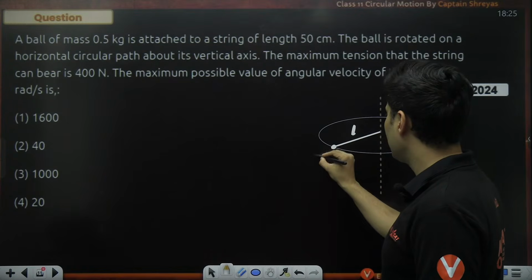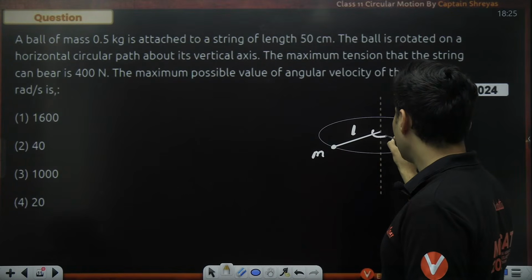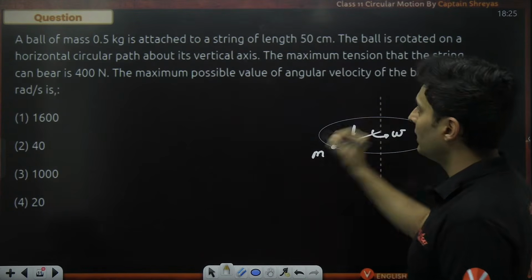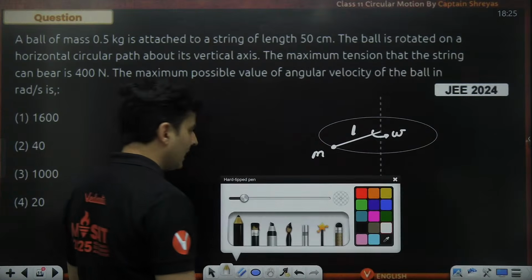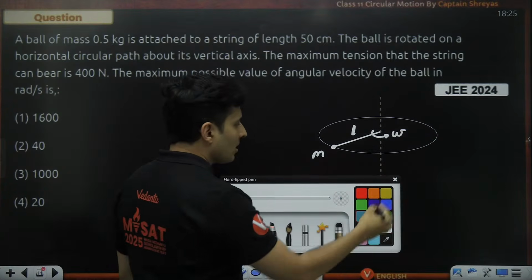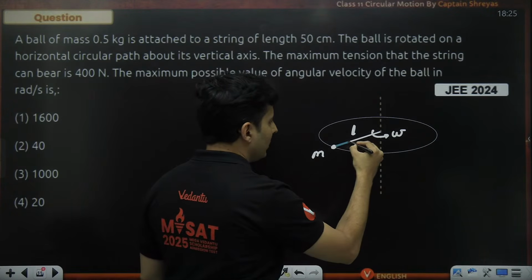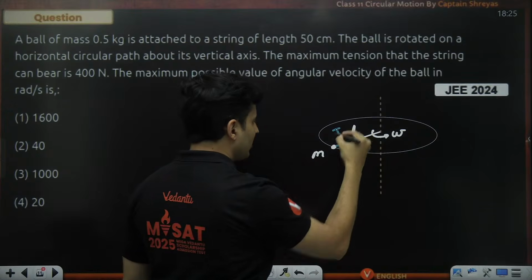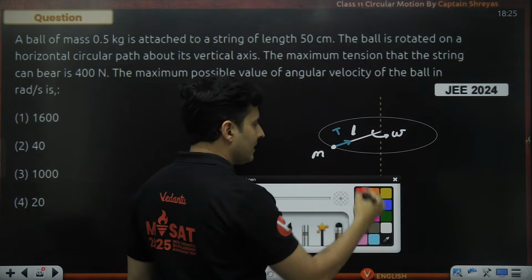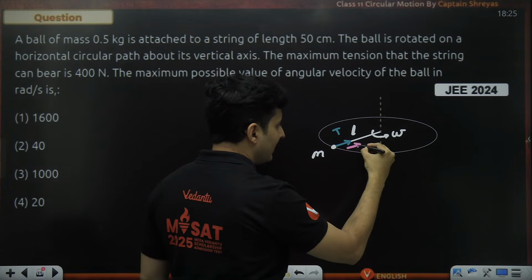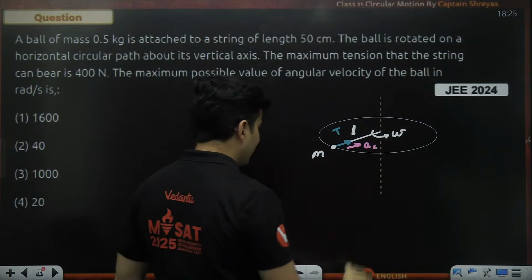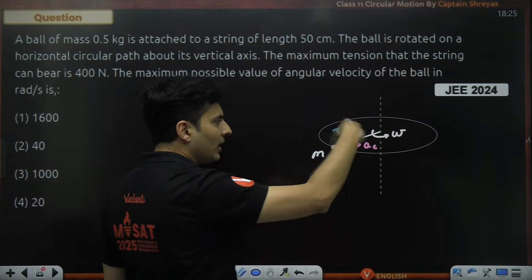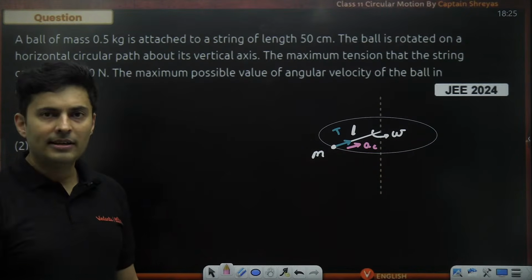This is that length, this is that mass, and it has some angular velocity, and that is what the question asks us to find. Now obviously there will be some tension in that string, and that acts like the centripetal force to provide the necessary centripetal acceleration as it goes round and round in that horizontal plane.